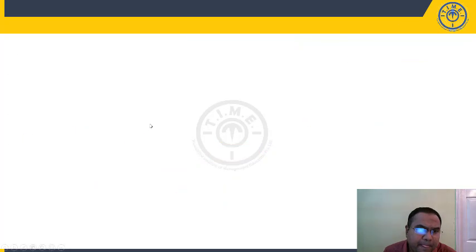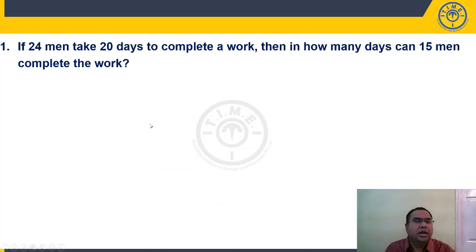So let us take up question, students. Question number 1. If 24 men take 20 days to complete a work, then in how many days 15 men complete the work? Now, if you can see here, what are the variables you can find in the question? You can find number of men and number of days. These two are given. Is the work done same or different?